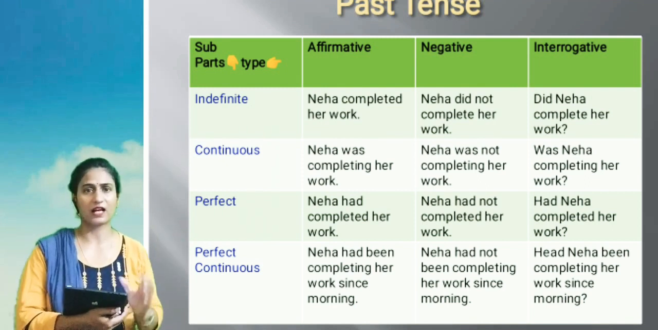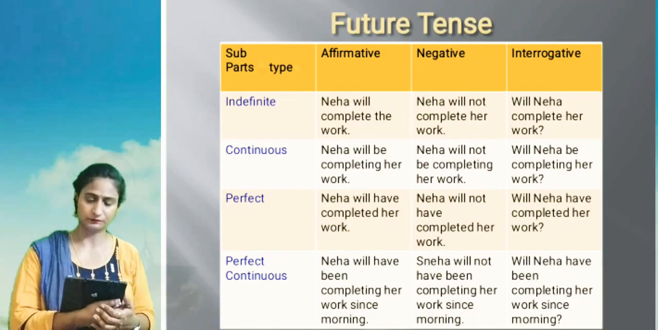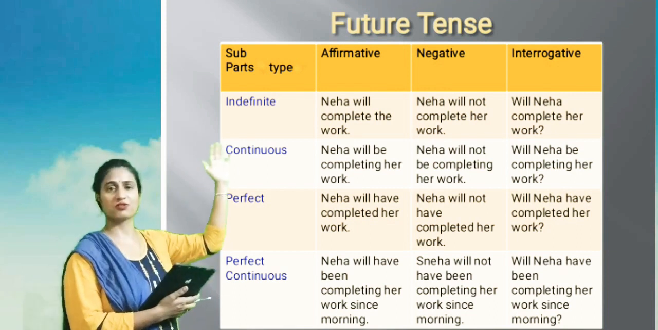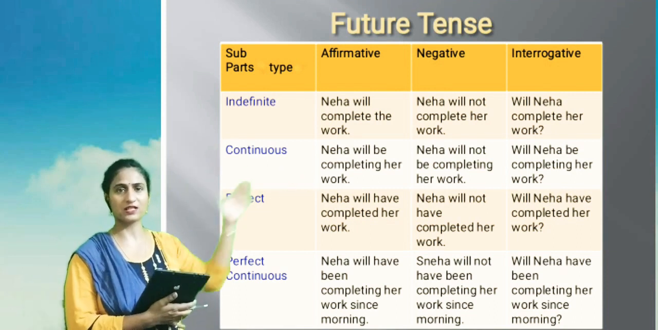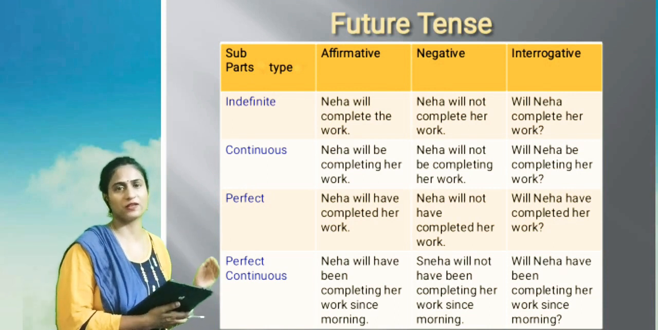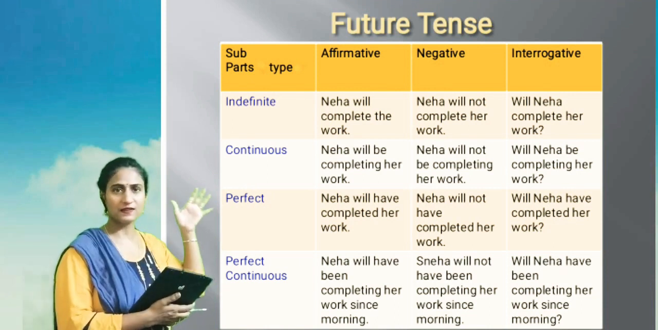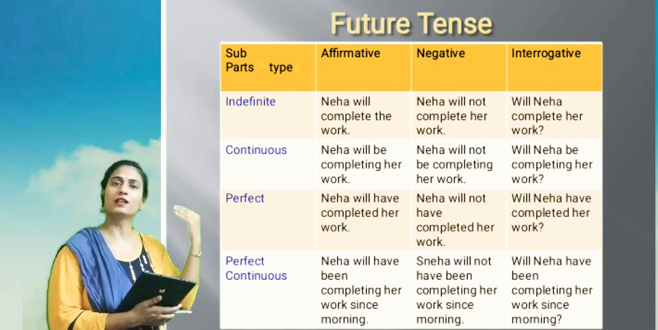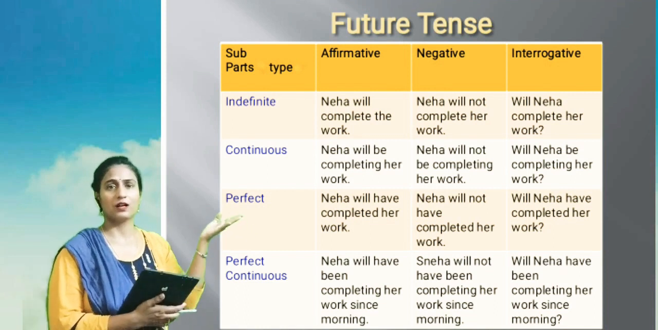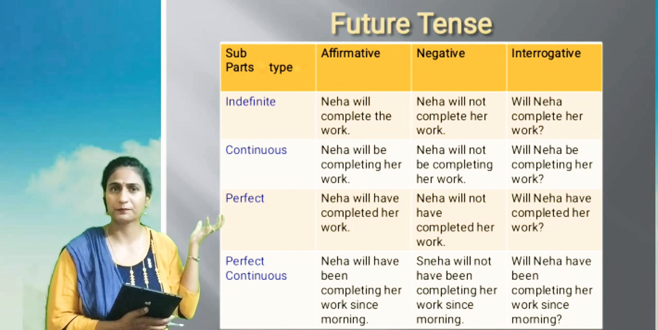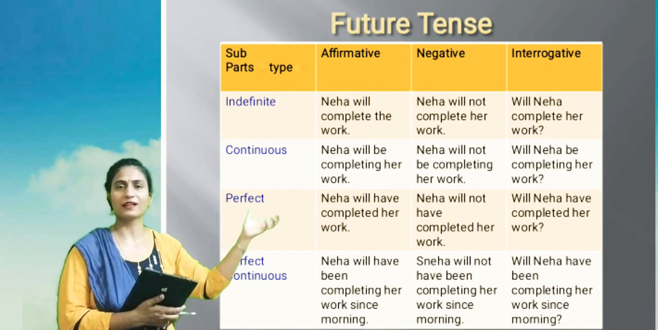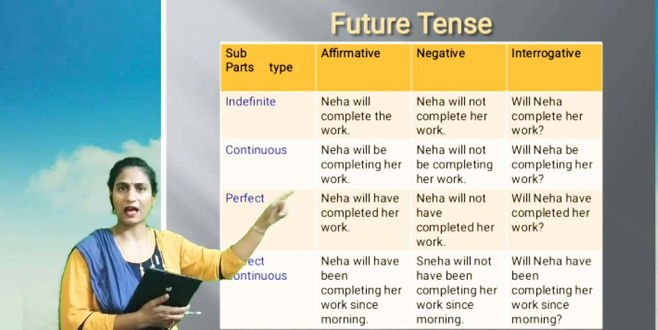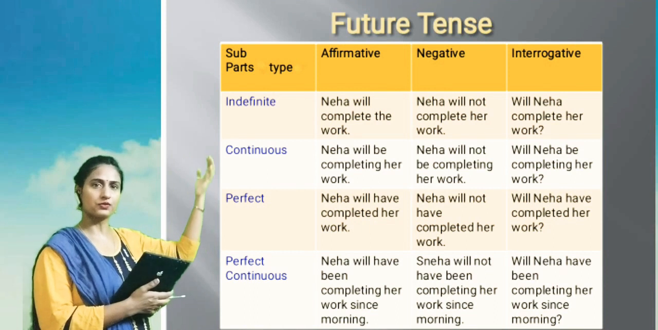And the next table that I am going to show you is of future tense. So now let me show you the table of future tense. I have mentioned here affirmative, negative and interrogative, and here the subparts indefinite, continuous, perfect and perfect continuous. I have taken the sentence Neha will complete her work. Now we have to change it into negative. So, Neha will not complete her work. Now what is the helping verb in this sentence? This is will. So we'll take the helping verb to the beginning, and it will be: will Neha complete her work? And a question mark.